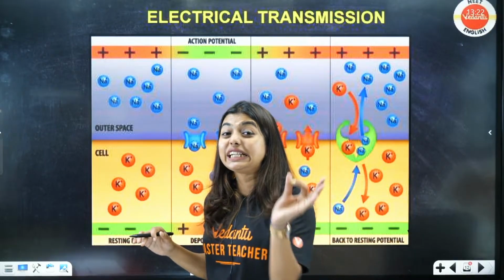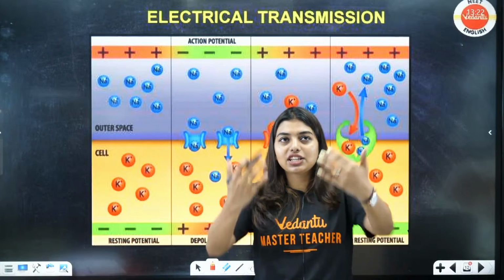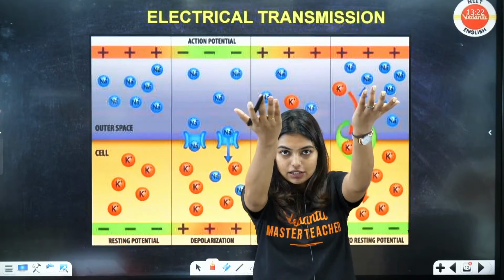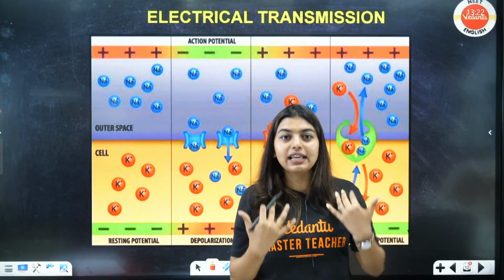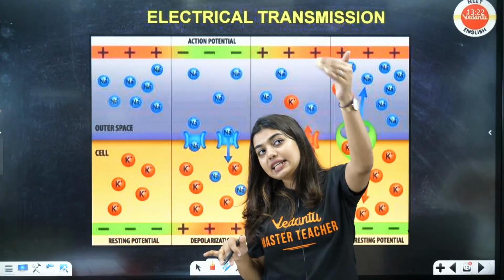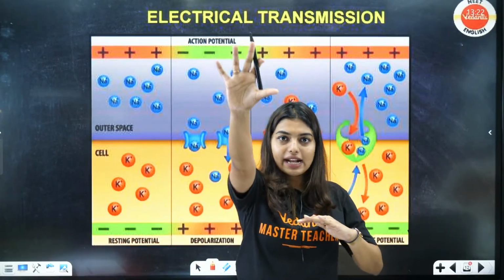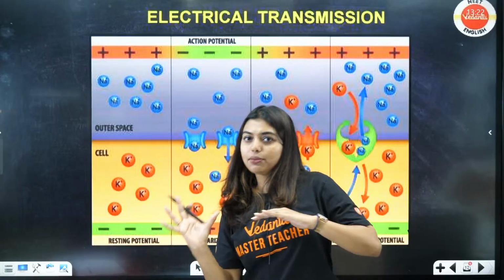So during depolarization, you're getting the hittings. During depolarization, someone is attacking you. Who is that someone? The sodium channel has opened and they are coming. Since you're not attacking, you will be positive. Since they are attacking, they'll be negative. Then again the reverse will happen. Now you will go there and attack them. That means potassium channels will open.